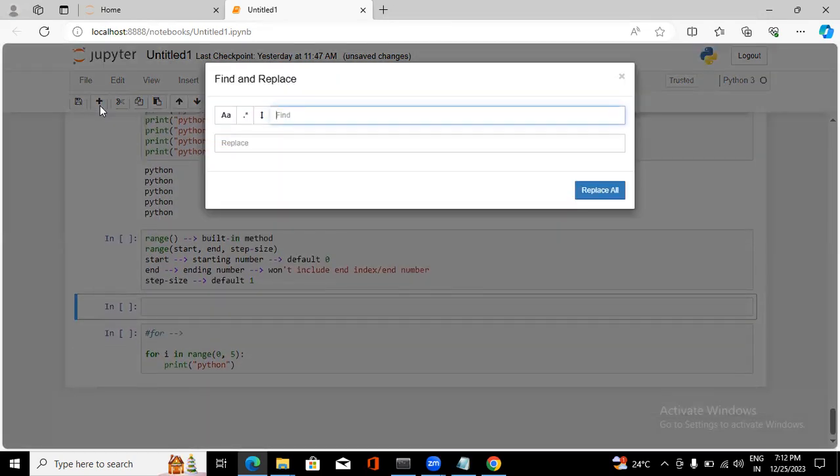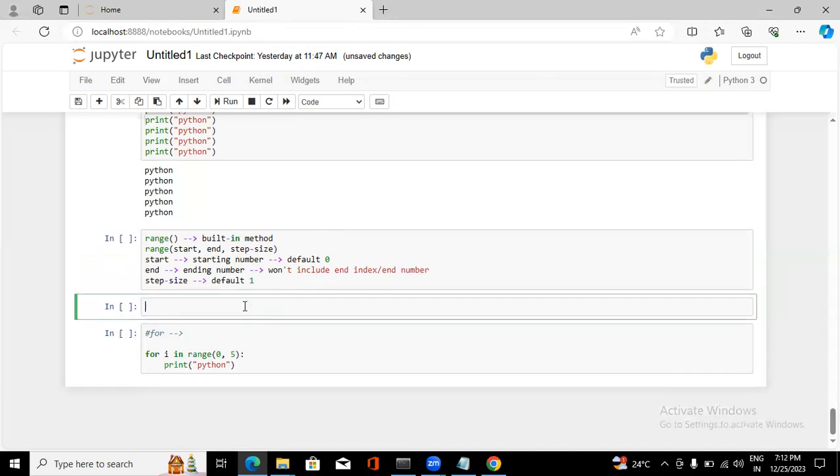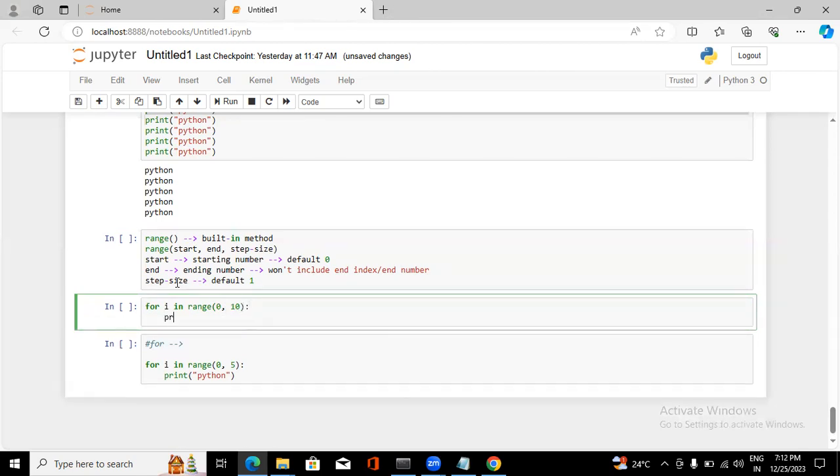Here you can see the for loop. What's happening? For i in range 0 comma 10. I told you if you don't specify the step size, what will it take? 1. As of now I am not giving it, so by default it's going to take 1. Then print i.